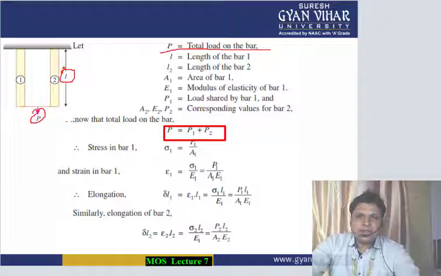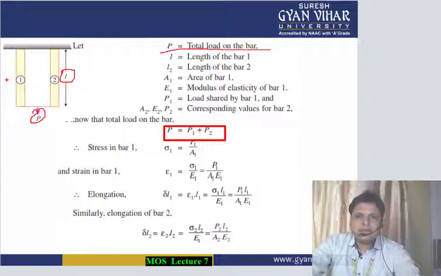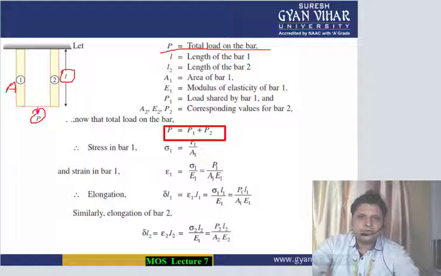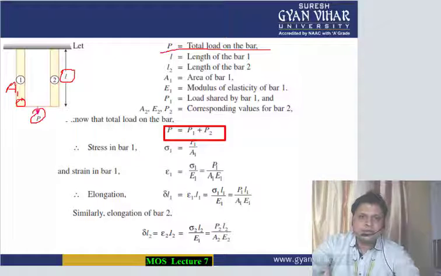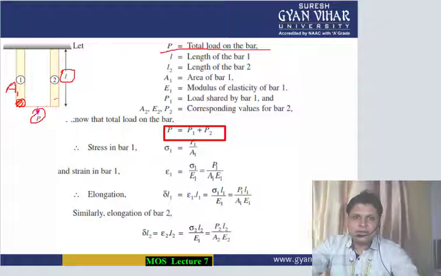Let the length of bar 1 be L1 and the length of bar 2 be L2. Let the cross-sectional area of bar 1 be A1, meaning this area here, and similarly for bar 2, let the area be A2.